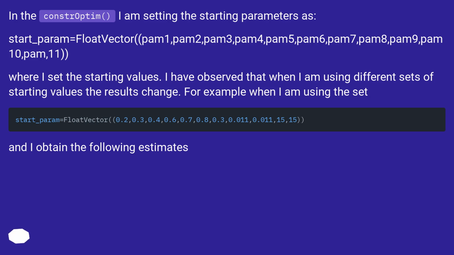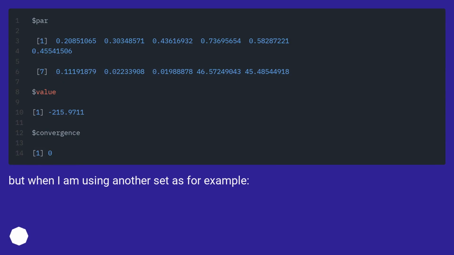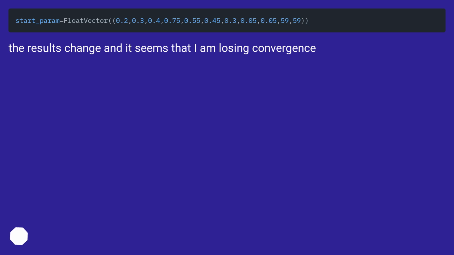I have observed that when I am using different sets of starting values the results change. For example, when I am using one set, I obtain the following estimates. But when I am using another set, the results change and it seems that I am losing convergence.